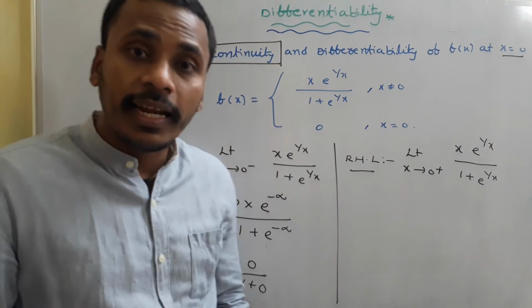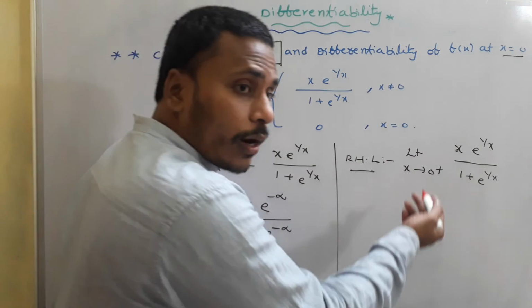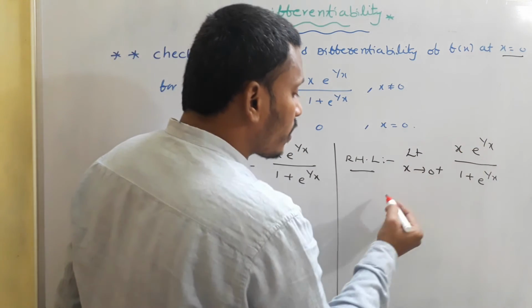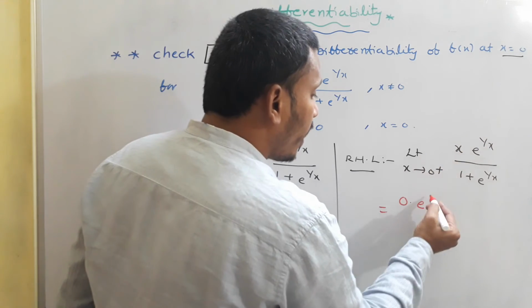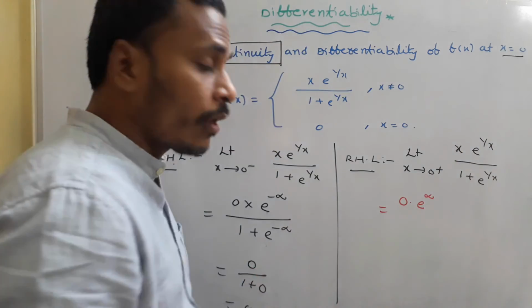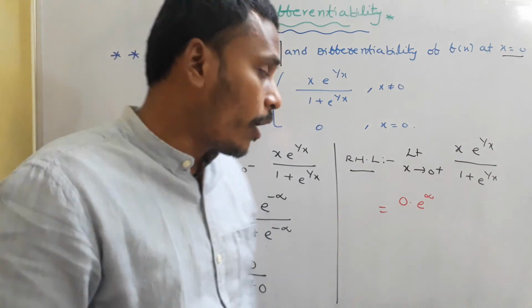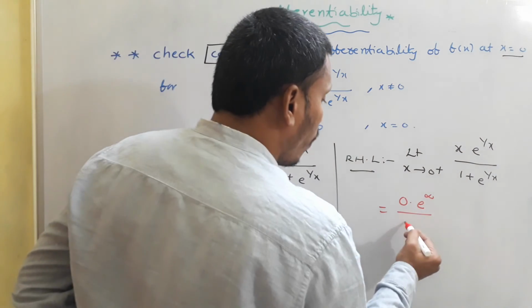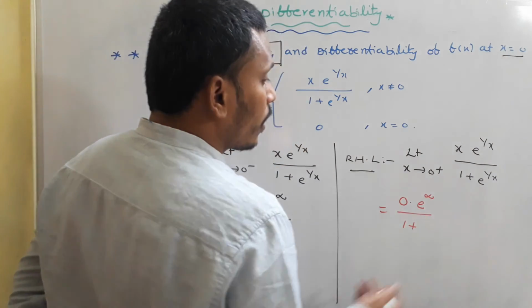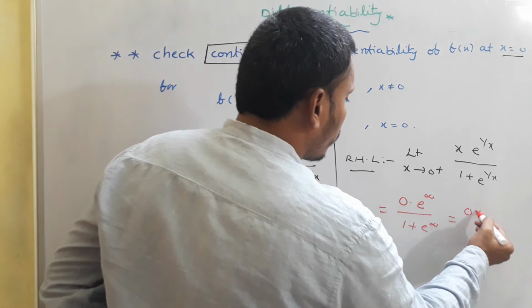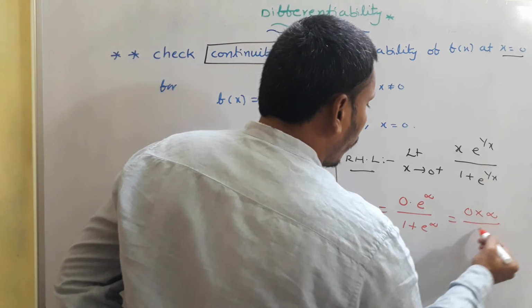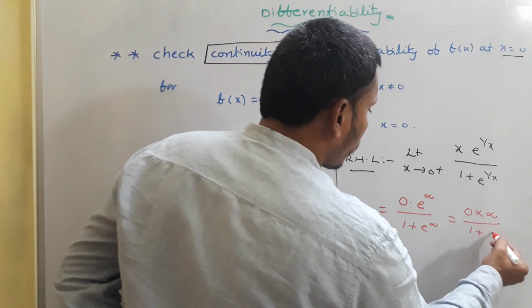Whereas here, at the right hand limit, when you replace x with 0, we get 0 into e power 1 by 0, which is infinity, divided by 1 plus e power infinity again. So that equals 0 into infinity divided by 1 plus infinity.